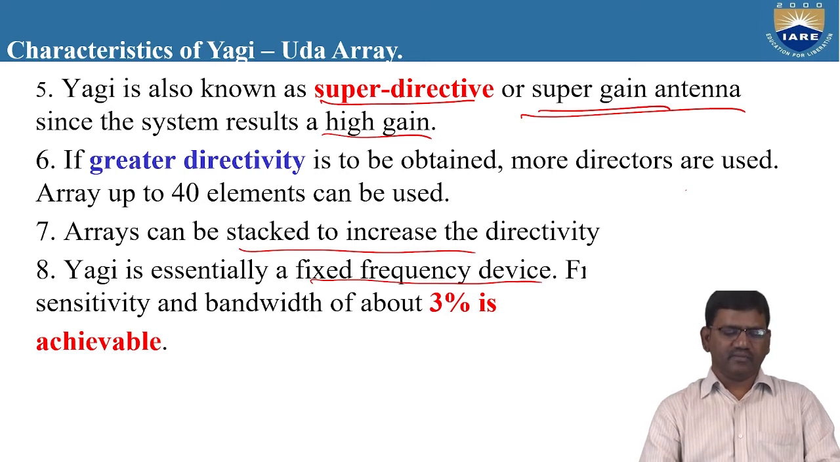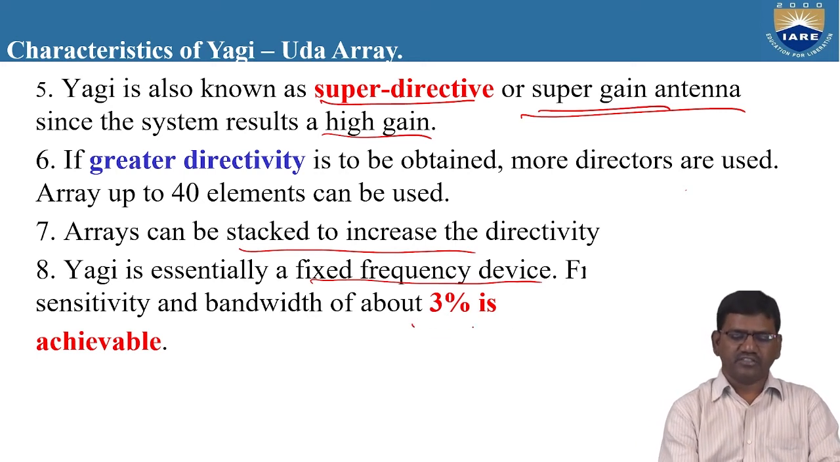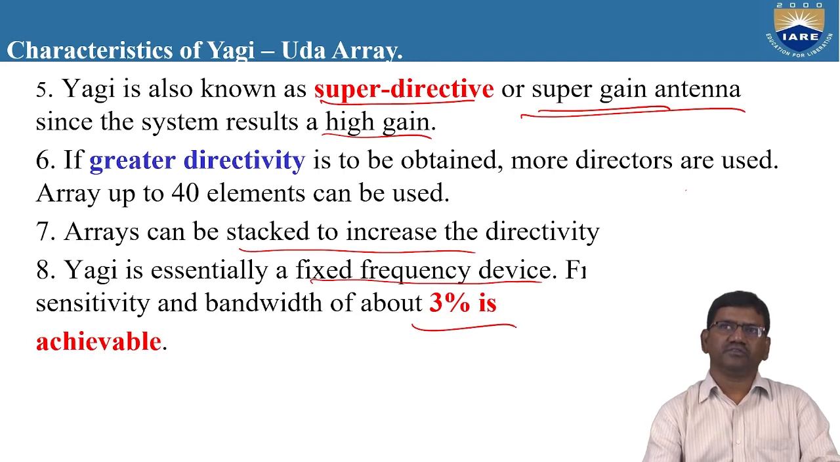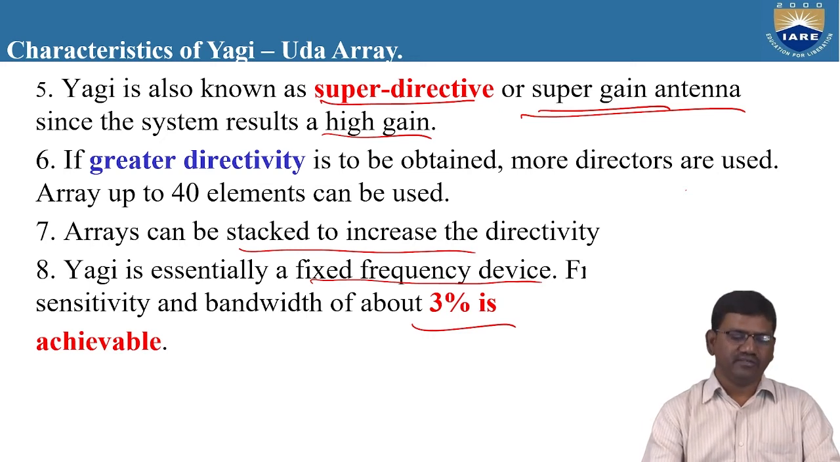So frequency sensitivity and bandwidth of about 3% is achievable. It is very sensitive to frequency, and we cannot achieve more than 3% bandwidth. Up to only 3% bandwidth can be achieved for this type of Yagi-Uda antenna.